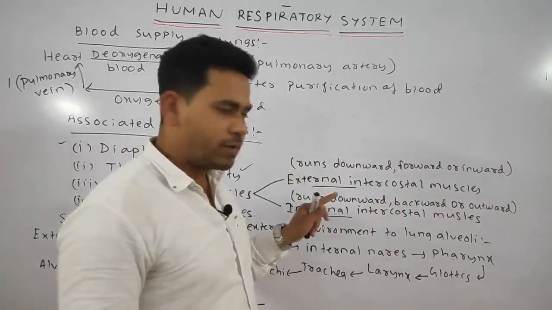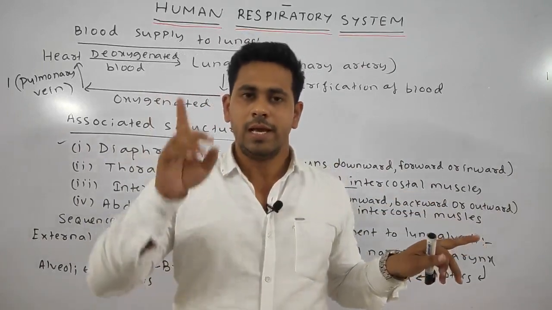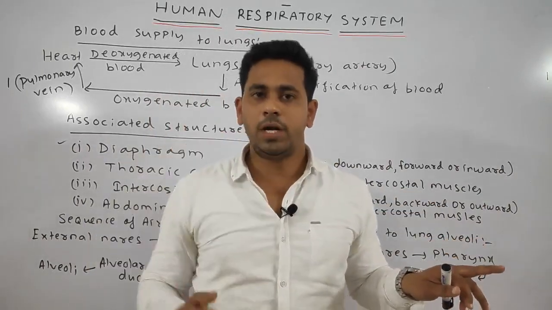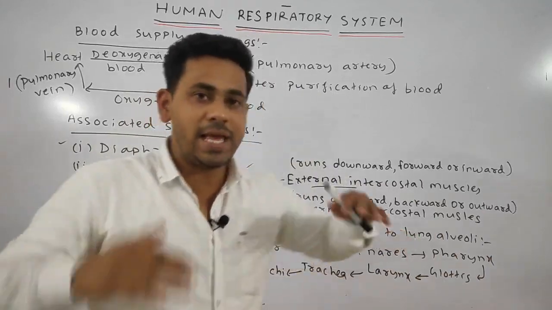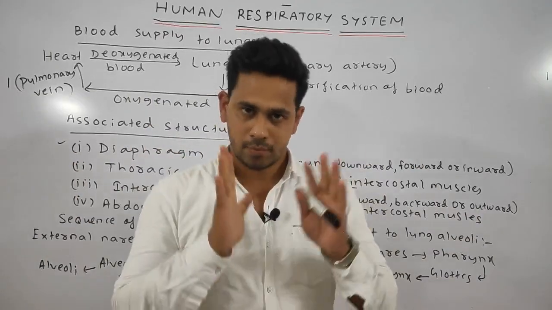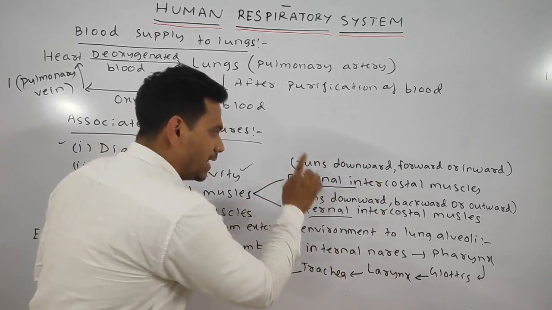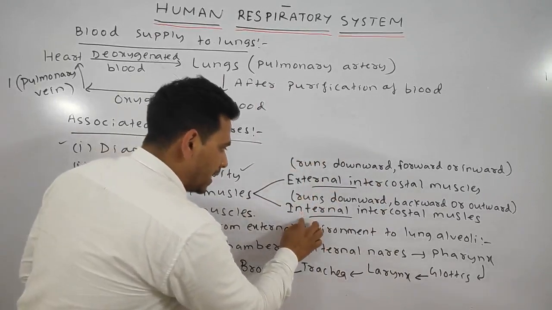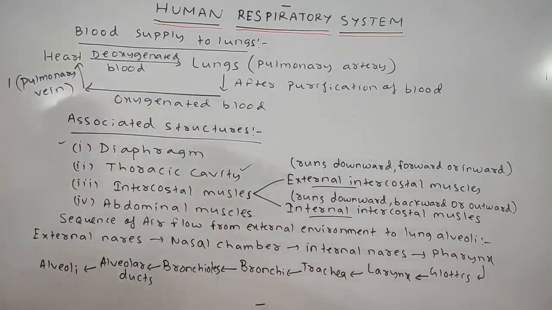Okay, and always remember, external intercostal muscles are the inspiratory muscles because they play an important role during inspiration, whereas the internal intercostal muscles are the expiratory muscles. These play an important role during expiration. What I have told you: external intercostal muscles are the inspiratory muscles, whereas internal intercostal muscles are the expiratory muscles.